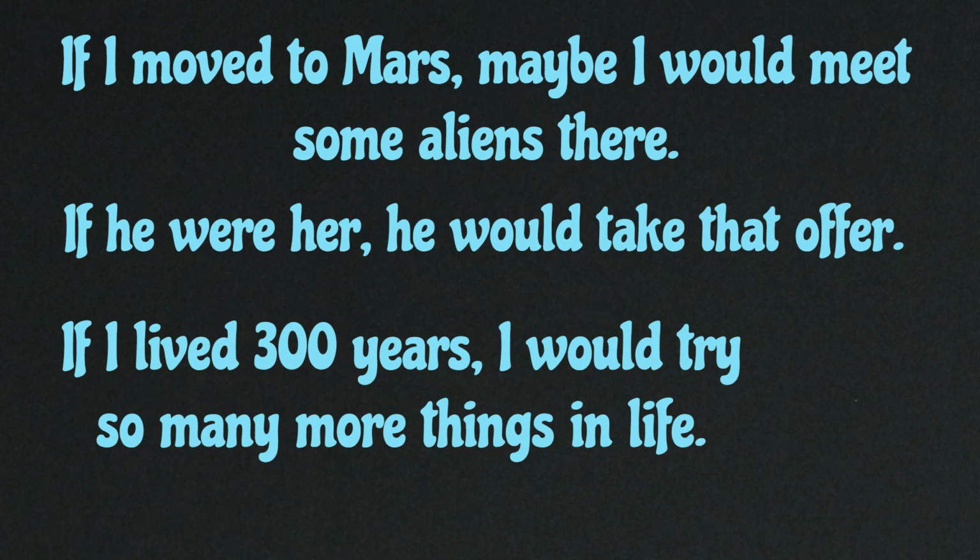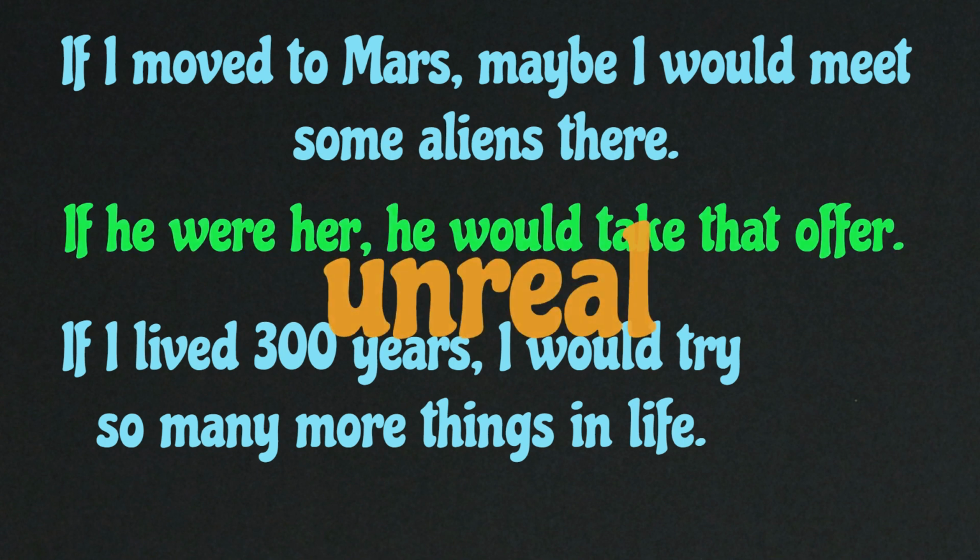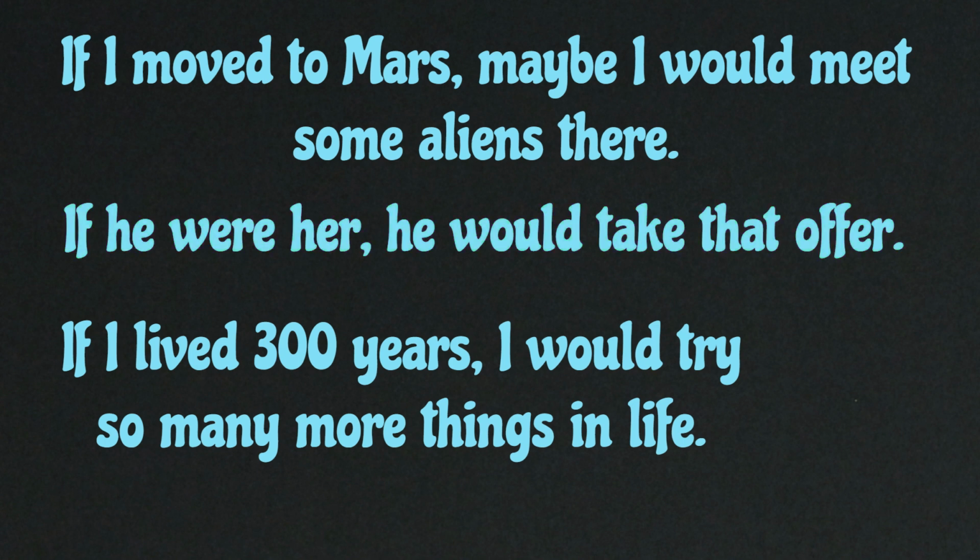For example, I cannot move to Mars right now, or at least the average person cannot go to Mars. Or he cannot be her physically, so this is also an unreal situation. And in the last sentence, people do not live 300 years. So this is also an unreal situation.